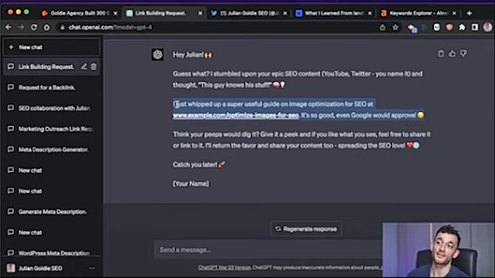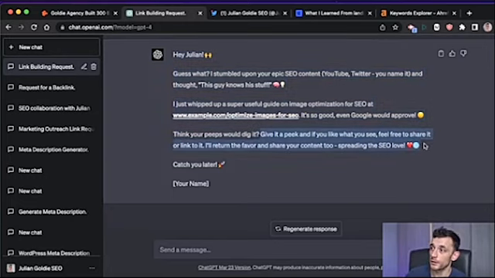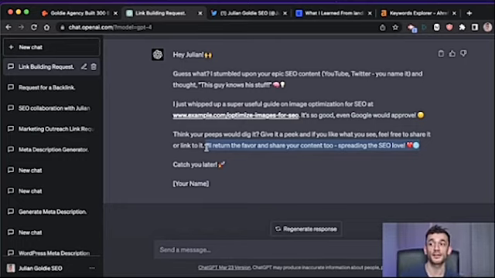to be this creative time and time again would be quite challenging, right? Whereas you can do it for free on ChatGPT and it's nice and easy. Got some nice emojis in there. It's got the call to action. It's not high pressure. And also it's focused on reciprocity. So this has all the hallmarks of a good outreach message. You could probably tweak it a bit and make it even better, but you can see how powerful this is for scaling up and doing personalized link building outreach to other people on social media.